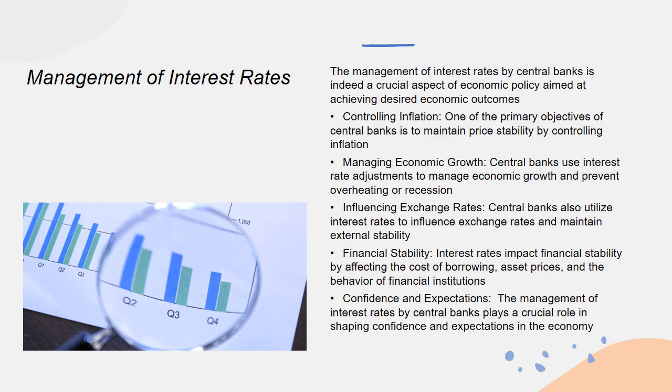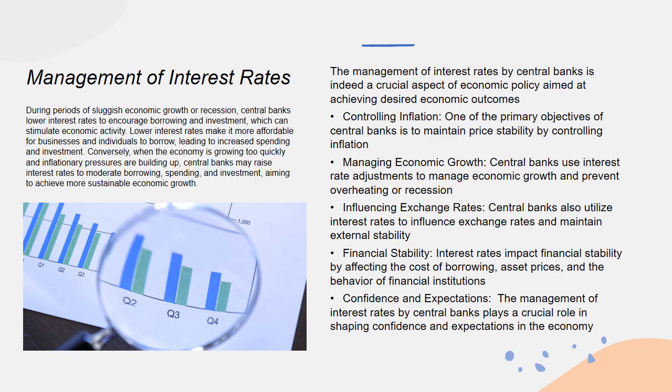2. Managing economic growth. Central banks use interest rate adjustments to manage economic growth and prevent overheating or recession. During periods of sluggish economic growth or recession, central banks lower interest rates to encourage borrowing and investment, which can stimulate economic activity. Lower interest rates make it more affordable for businesses and individuals to borrow, leading to increased spending and investment. Conversely, when the economy is growing too quickly and inflationary pressures are building up, central banks may raise interest rates to moderate borrowing, spending, and investment, aiming to achieve more sustainable economic growth.